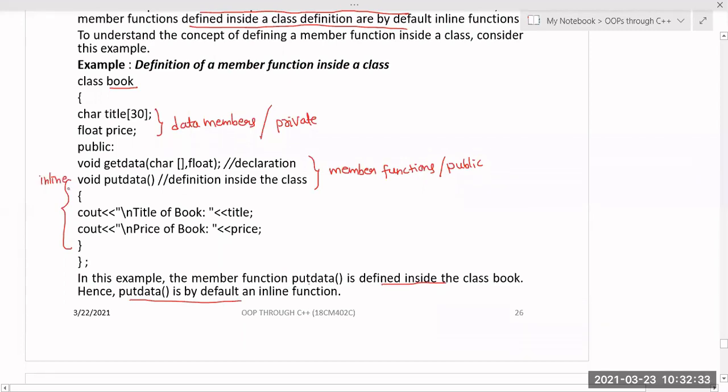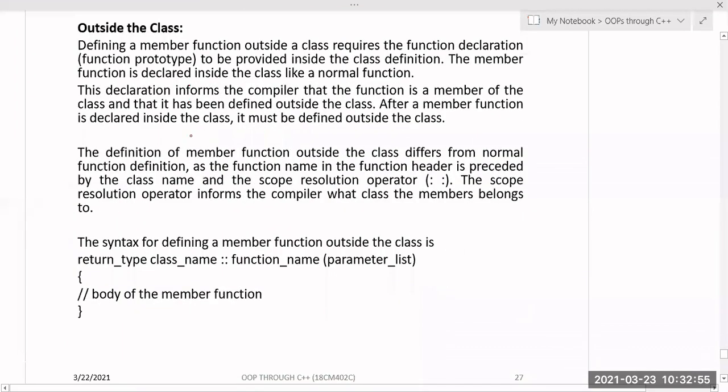Okay, if the member function definition is written inside the class itself, then by default those are inline member functions. Okay, is that clear? But compulsorily, if that function contains very few lines of code, then only you write it inside the class, otherwise you write it outside the class. That is one thing. And you can define a member function outside the class also. It requires the function declaration to be provided inside the class.